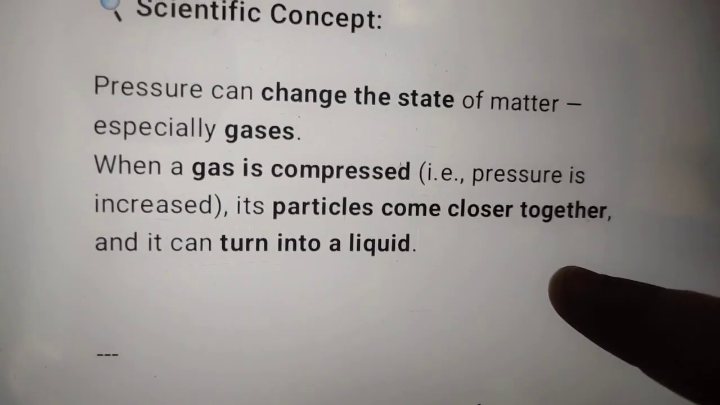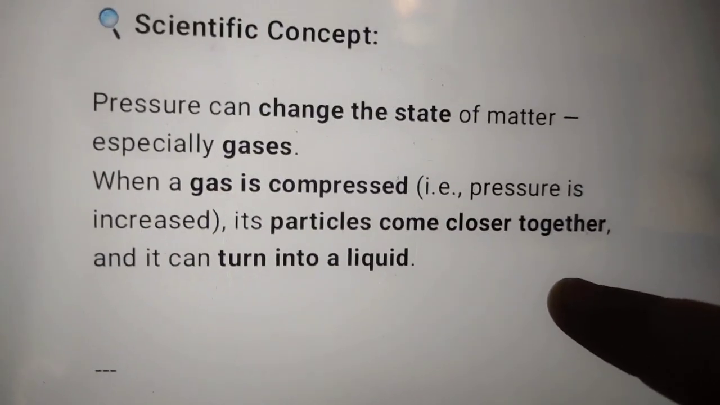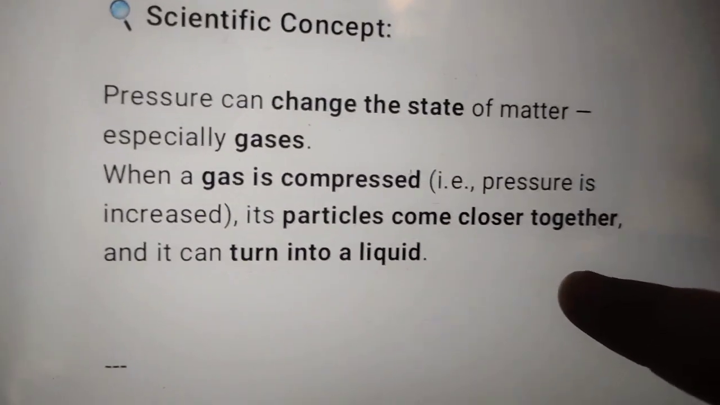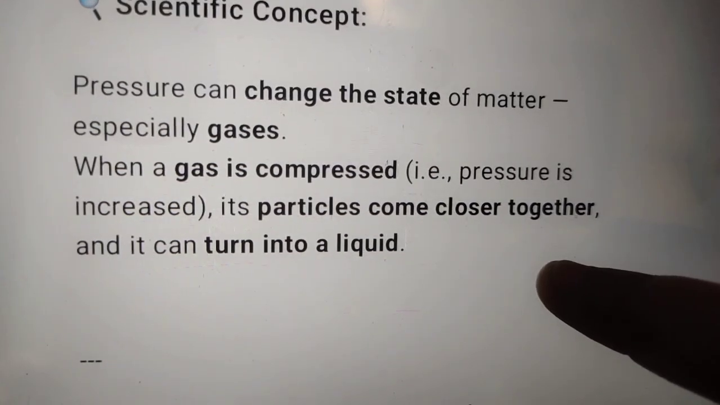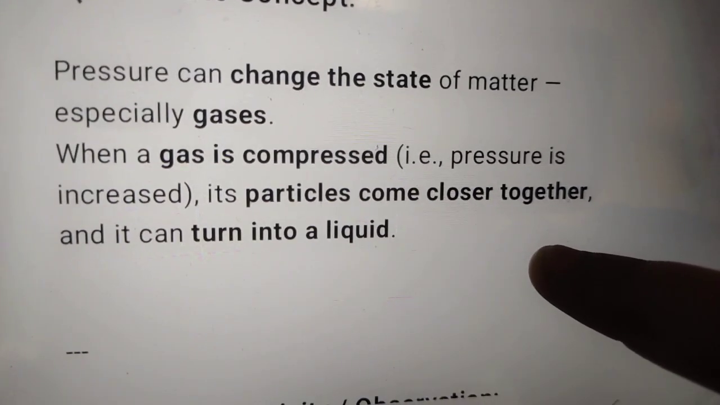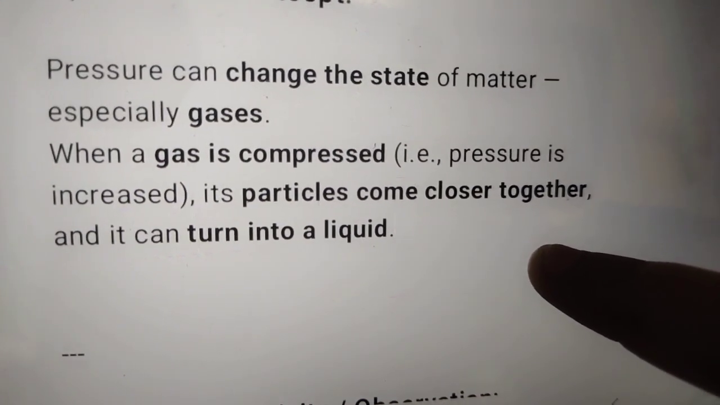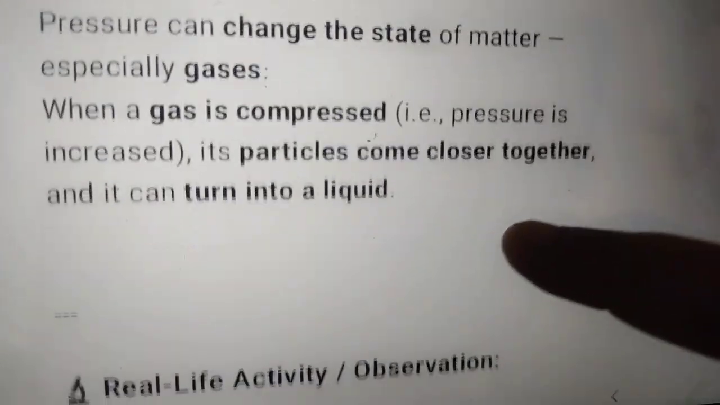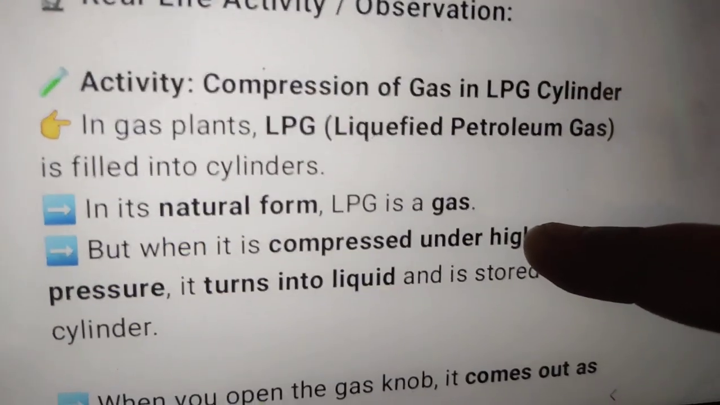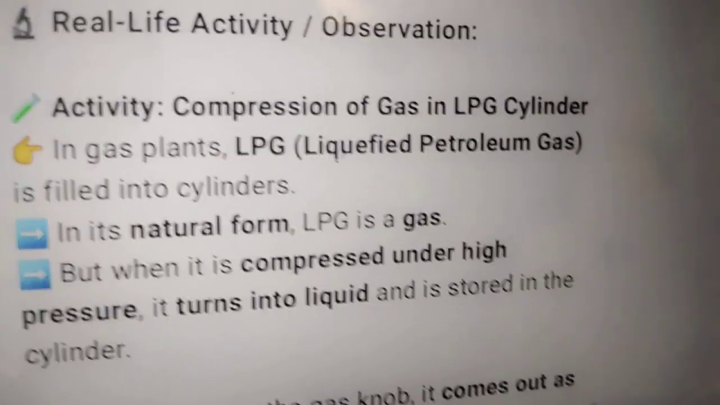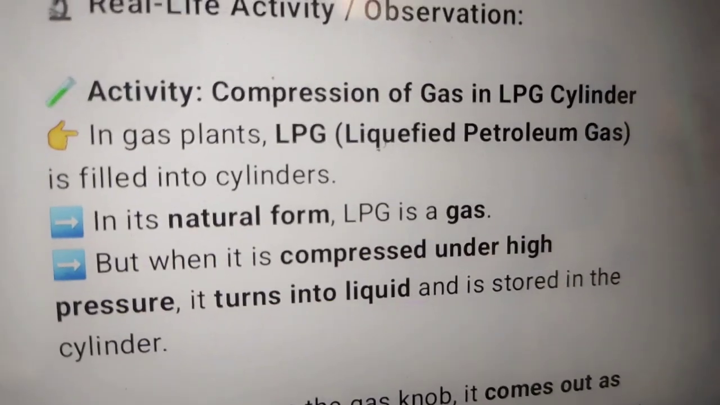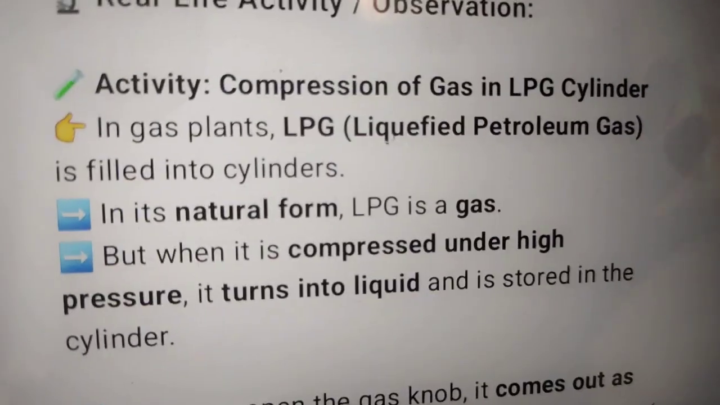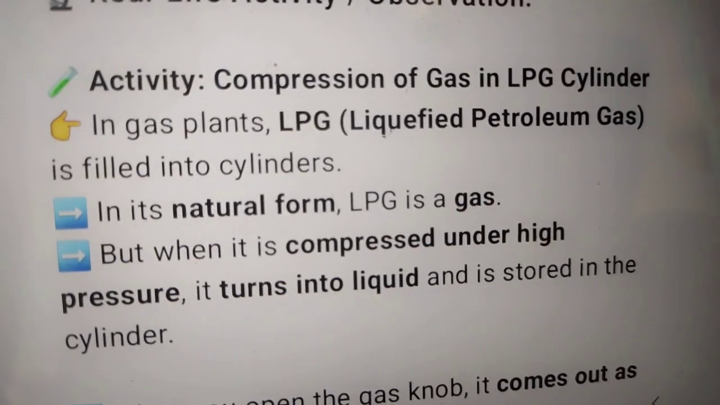Okay, effect of pressure on matter. How is it possible? Pressure can change the state of matter, especially gases. When a gas is compressed, pressure is increased and its particles come closer together and it can turn into a liquid. Okay, let's take an example. Here it is, an activity is given: compression of gas in an LPG cylinder.